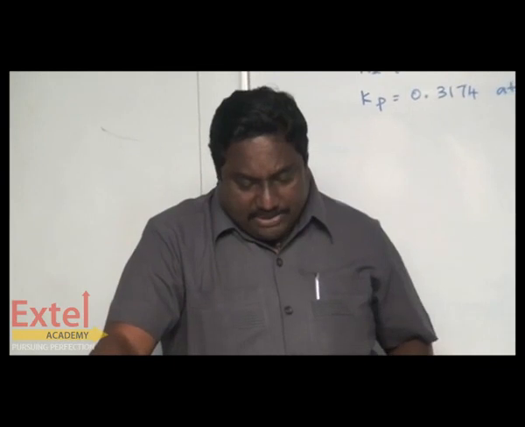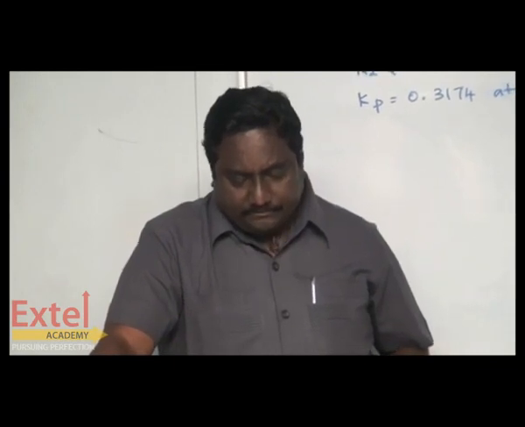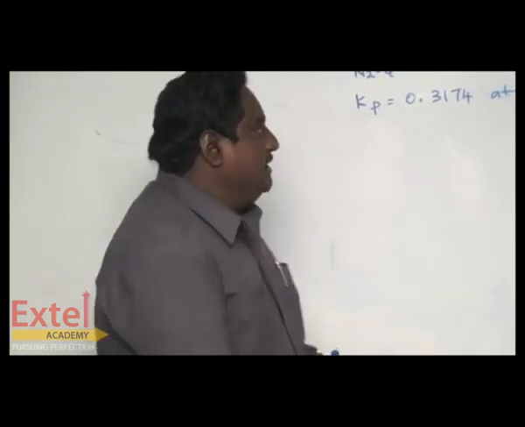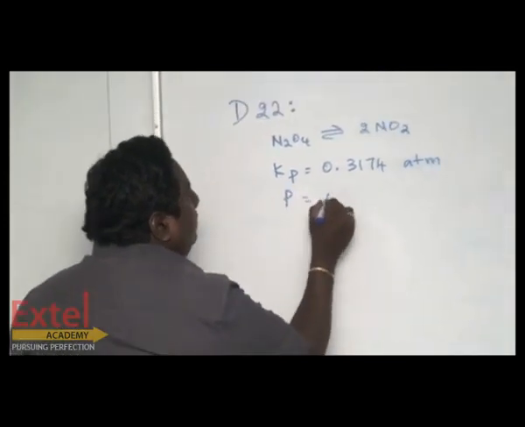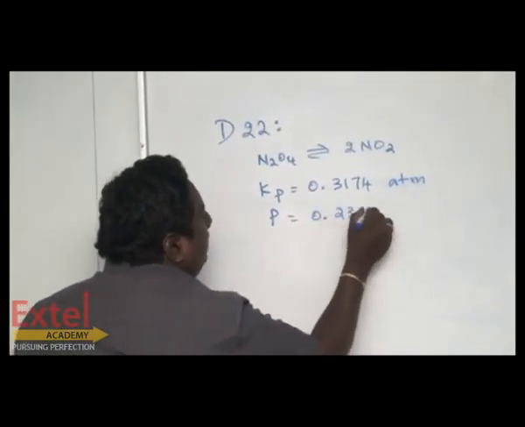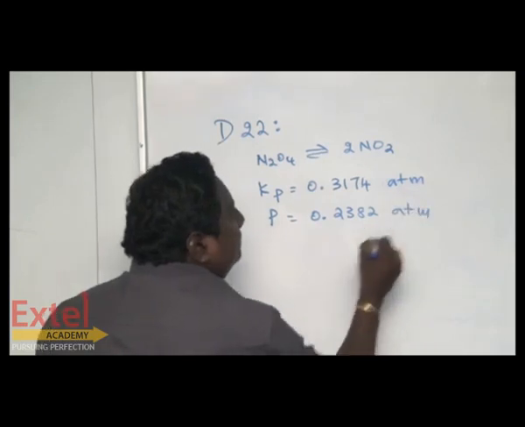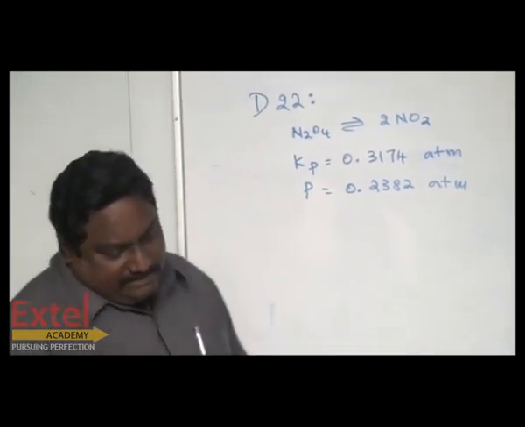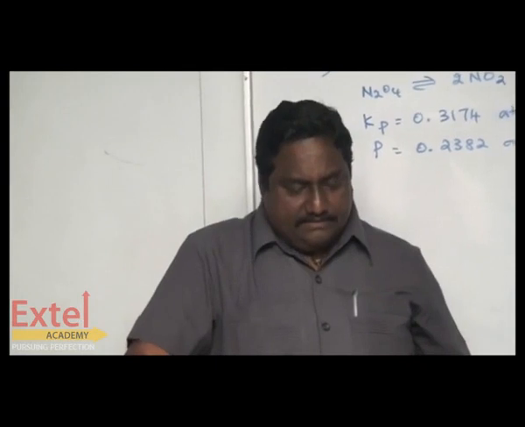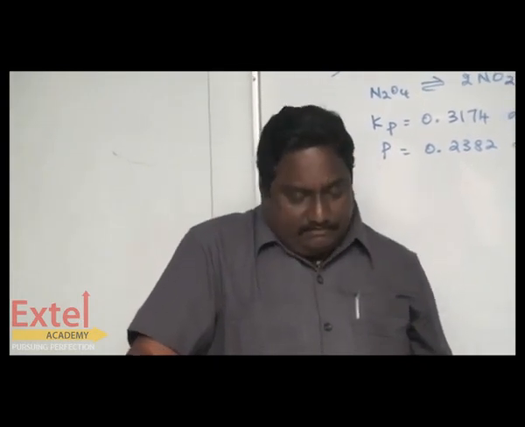Calculate the degree of dissociation when P equal to 0.2382 atm. Kp value is given, P value is given. We have to calculate.